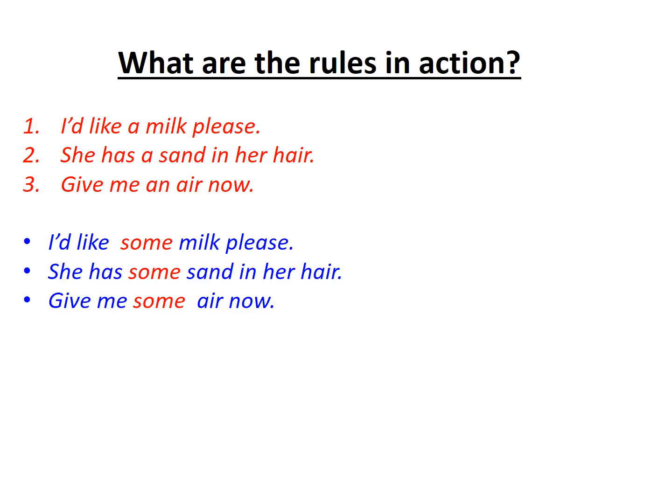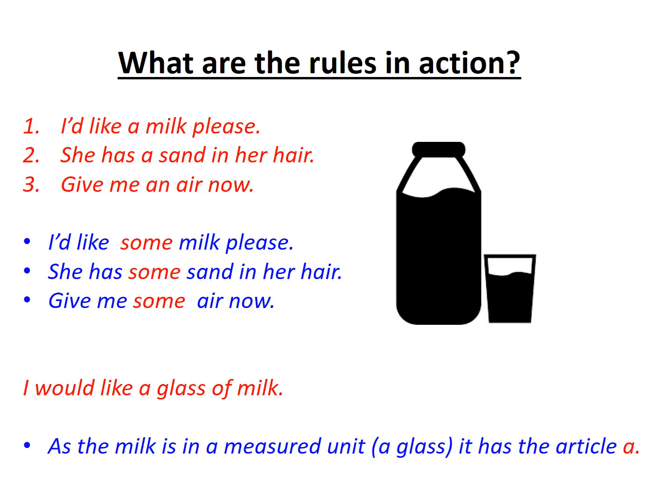Consider this next sentence. If somebody said, I would like a glass of milk, why is it appropriate that there is an article there? The short and quick answer to that is that as the milk is in a measured unit, a glass, and it's a singular item, the glass is one singular thing, it has the article a. As I mentioned earlier in this video, when an uncountable noun is in its singular form, the singular here is a glass of milk, we need the article a before it.